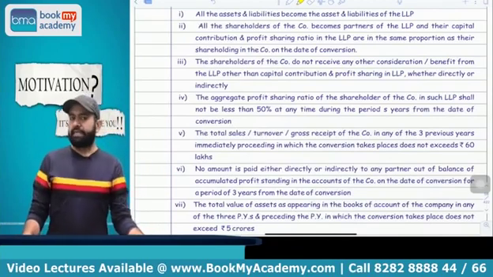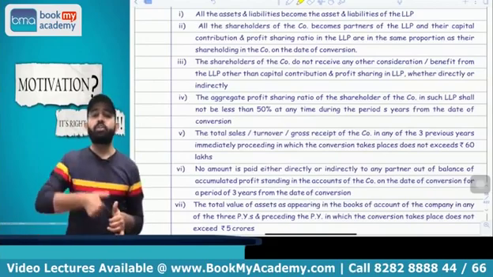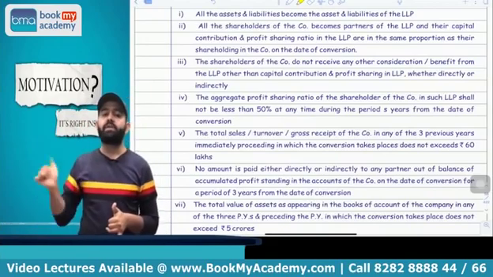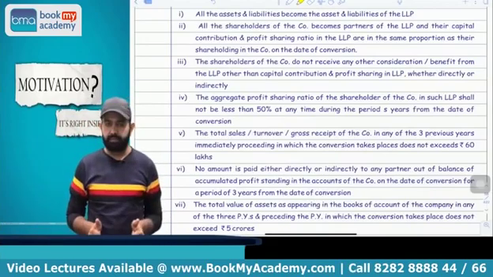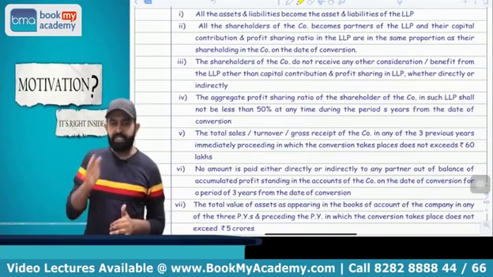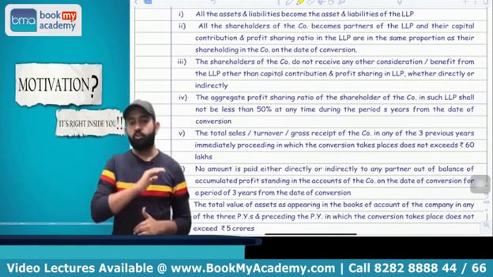Now there are 3 extra conditions. First condition is that the turnover of that company in the last 3 previous years should not be more than 60 lakh. Meaning up to 60 lakh; the last 3 years' turnover of that company should be up to 60 lakh.